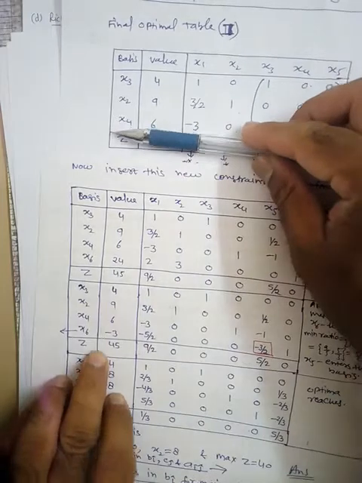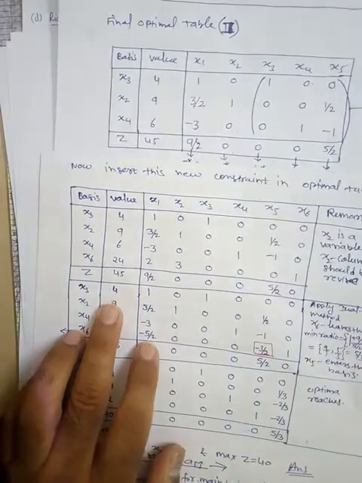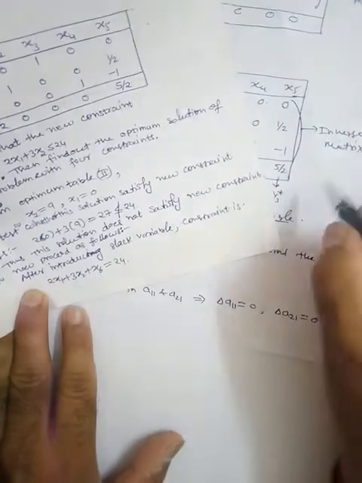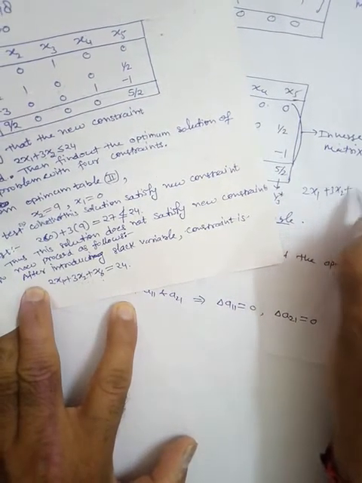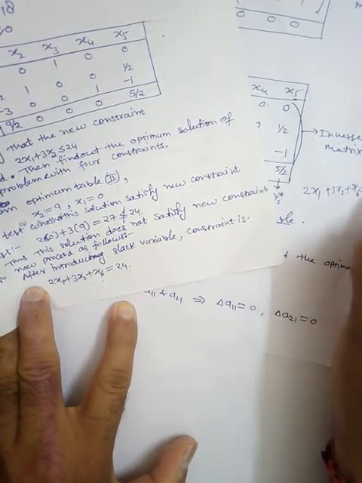If you look at the previous table, this was the optimum table. Now you are inserting another constraint here: 2x1 plus 3x2 plus x6 is equal to 24.